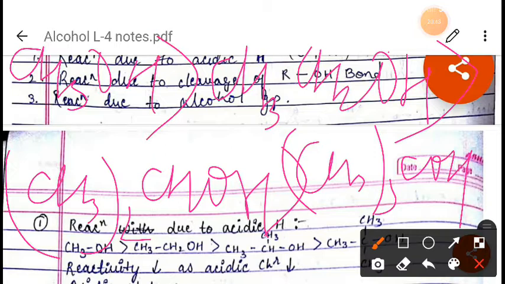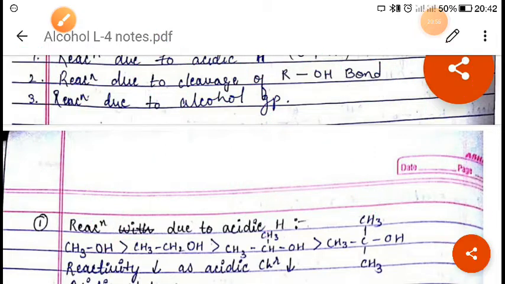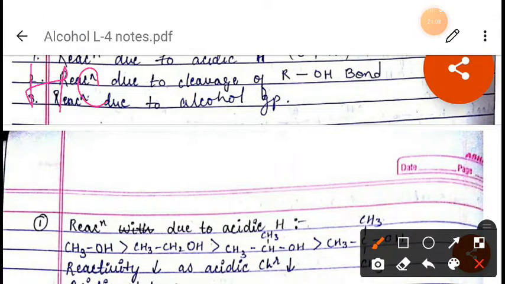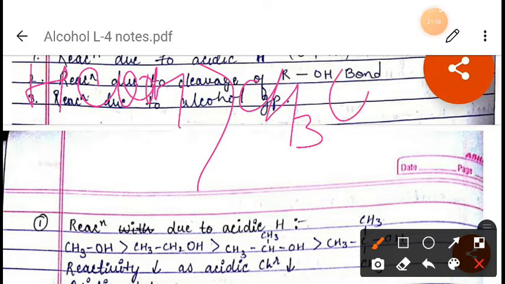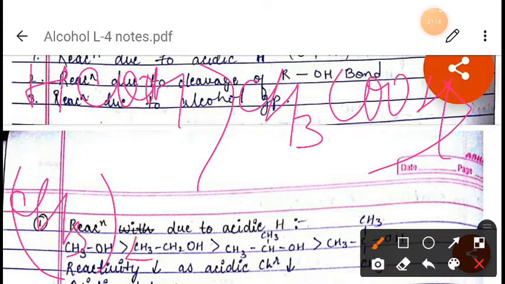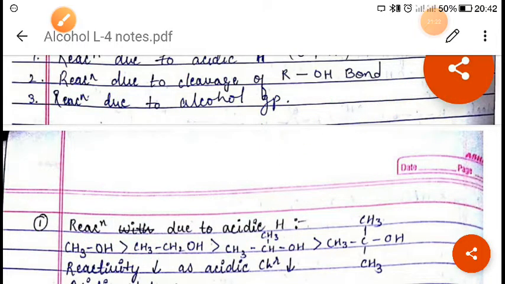Now, if we look at the order of the carboxylic acids which we are using, this one will give a better esterification reaction than this. And this one will be better than this, and so on, right? So I hope you have understood this.